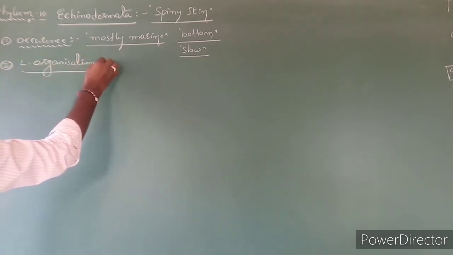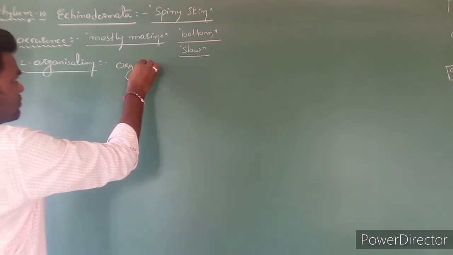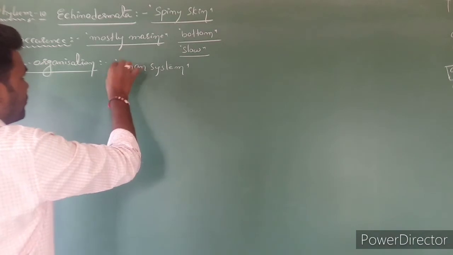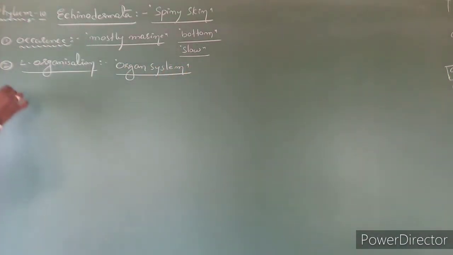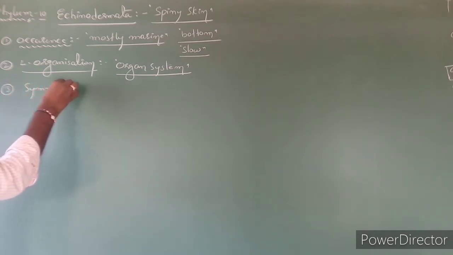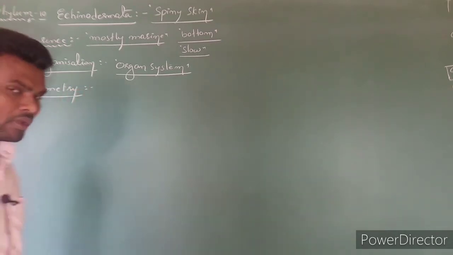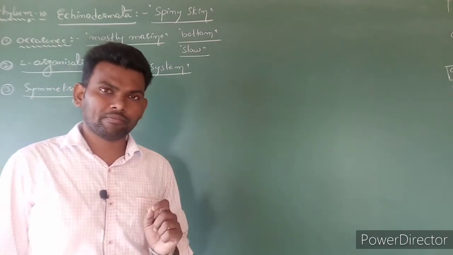Level of organization is organ system level. Clear? Next, third one is symmetry. Regarding symmetry, in NCERT one clear line is given.